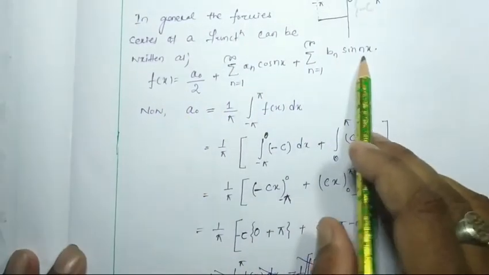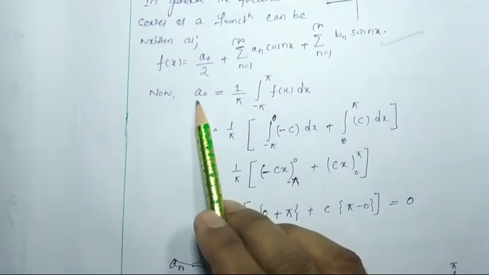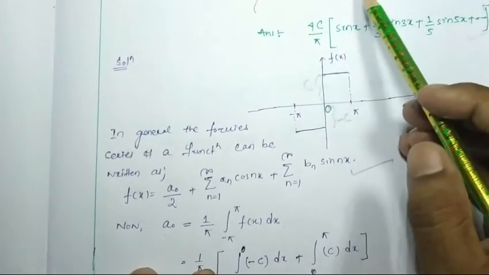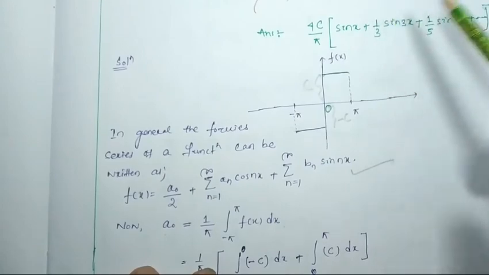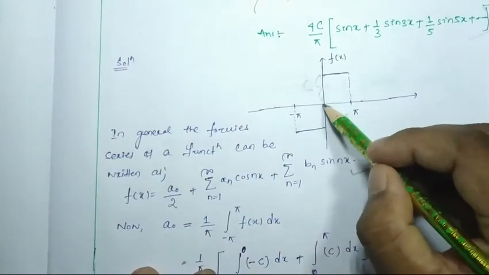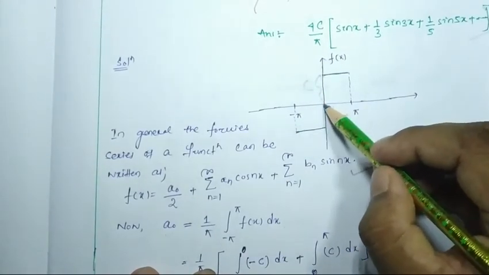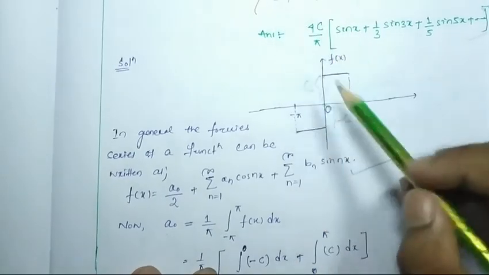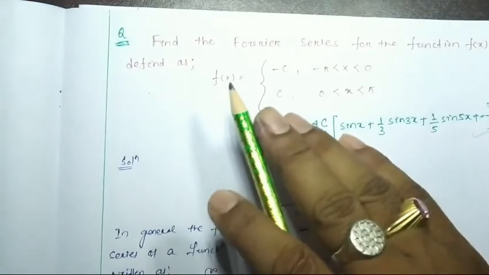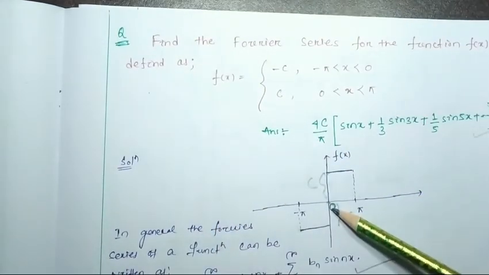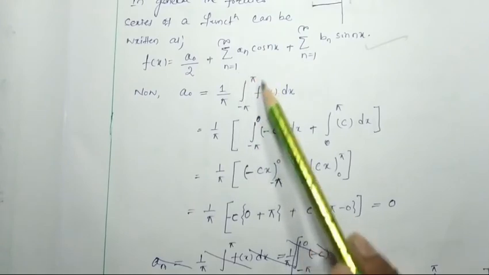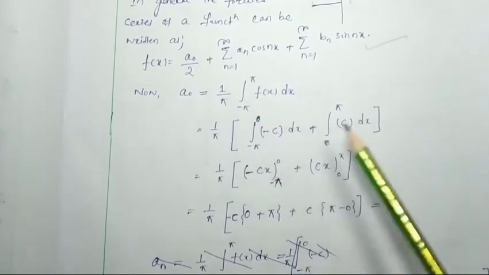So we know that the Fourier series is this one. So a0 is nothing but 1 by pi integral from minus pi to pi of f(x) dx. But here the function is not continuous, it is discontinuous. Discontinuous at where? At 0. After 0 it will be plus c, before 0 it is minus c. So this function is discontinuous at x equal to 0. Okay, so only for that we have to separate out this limit,